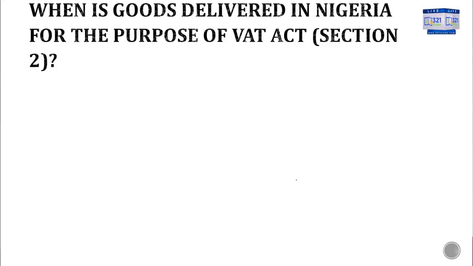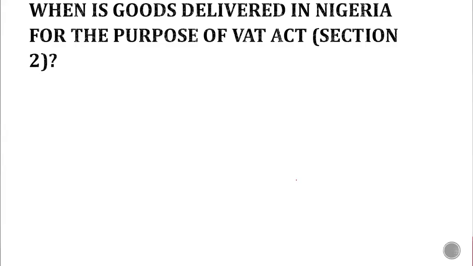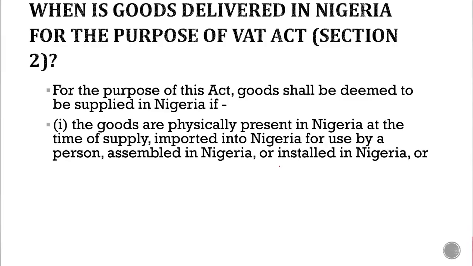Now, the Finance Act also talks about when goods are said to be delivered in Nigeria. So the examiner will ask you, when are goods said to be delivered in Nigeria for the purpose of VAT? When do you say for the purpose of VAT that goods have been delivered in Nigeria? We have said it to some extent earlier. Goods and services are deemed to have been supplied in Nigeria if those goods are physically what? Present in Nigeria.